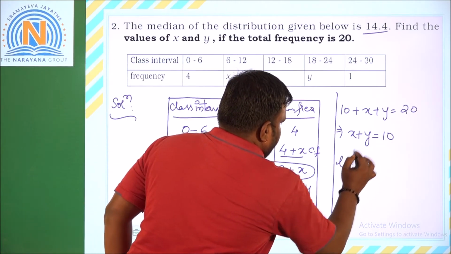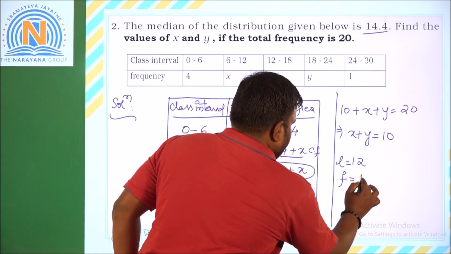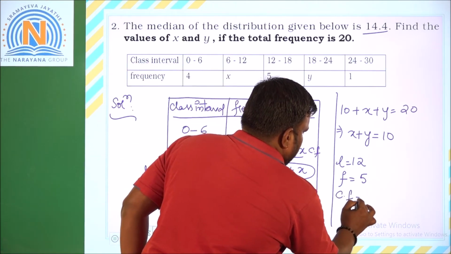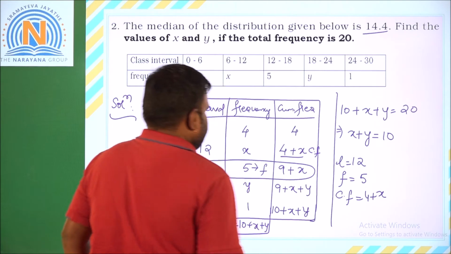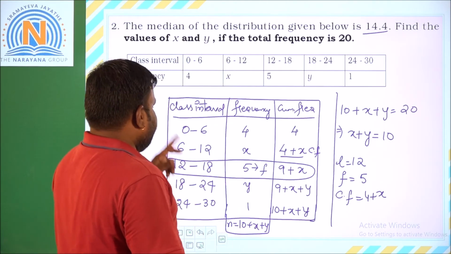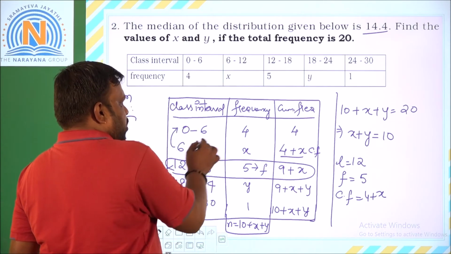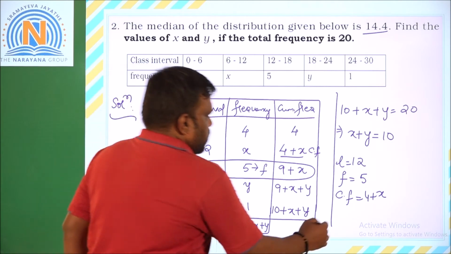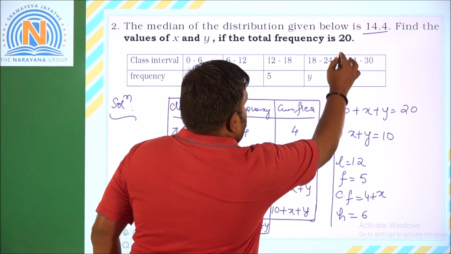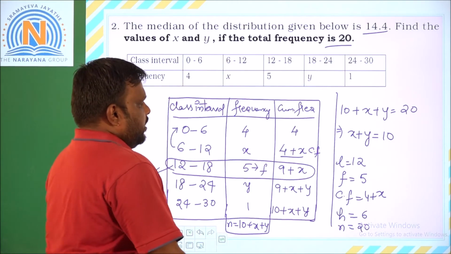L is equal to 12. Next, f, the frequency of the median class, is 5. The cumulative frequency we got as 4 plus x. Next, h, the size of the class: 6 minus 0 is 6, or 12 minus 6, anyhow it is 6. So h is equal to 6, and N is equal to 20, which is already given in the question. So we got all the values.